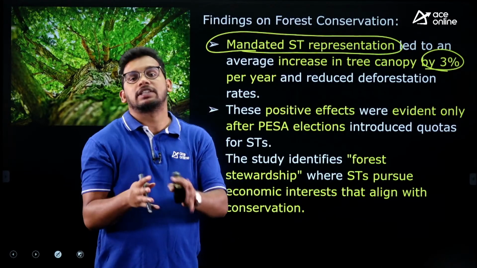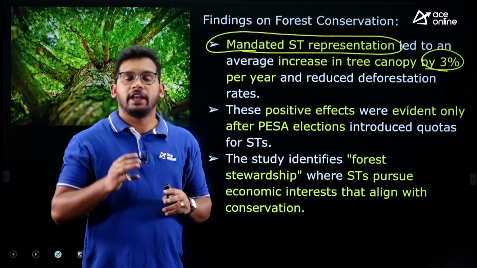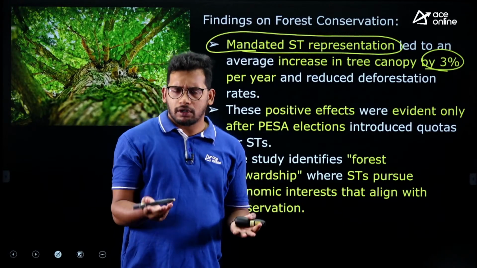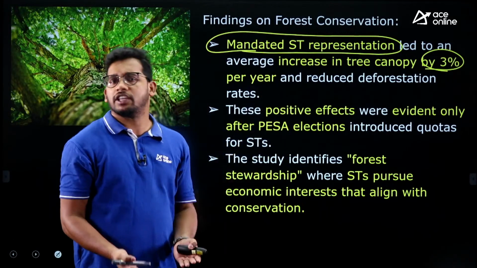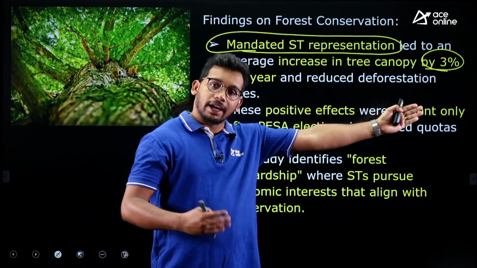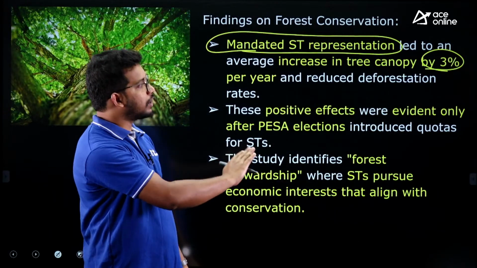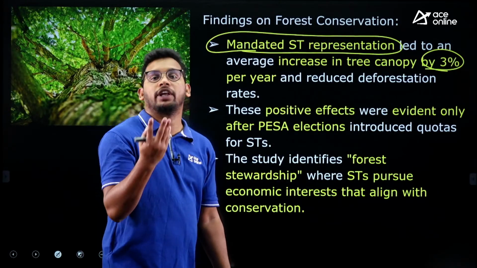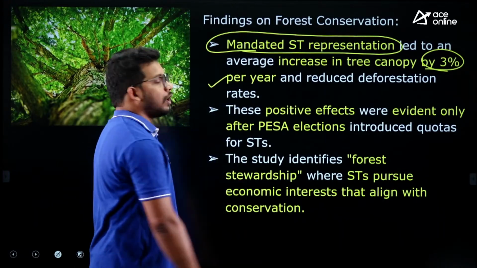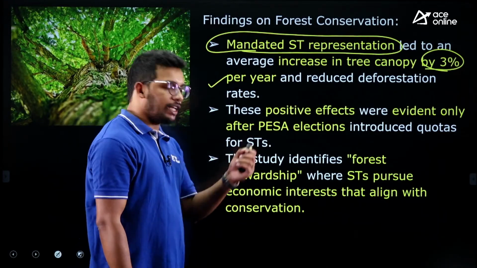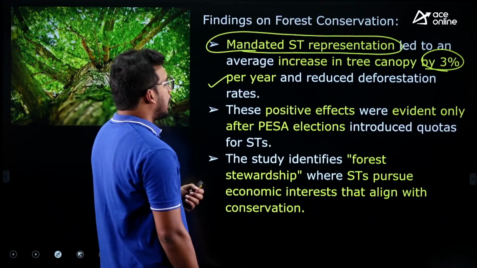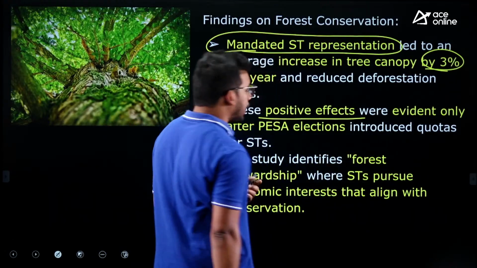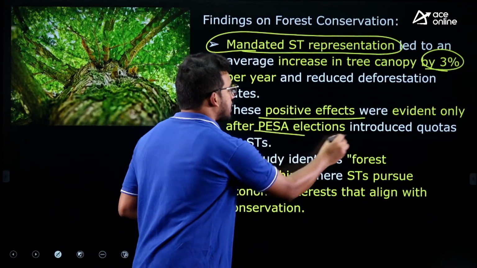So indirectly it is saying that if you encourage the local tribes, then forest cover increases, because they see the forest as their own gods. In earlier times we did not have God in different forms, we were worshipping only nature. So if you encourage the representation of scheduled tribes, the forest cover is also increasing. This is what one study has proved. Fine. And then positive effects were evident only in PESA elections,